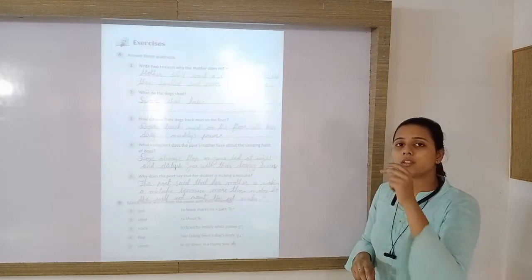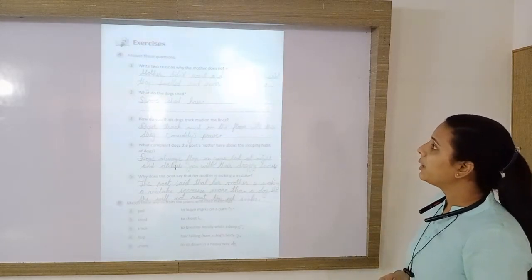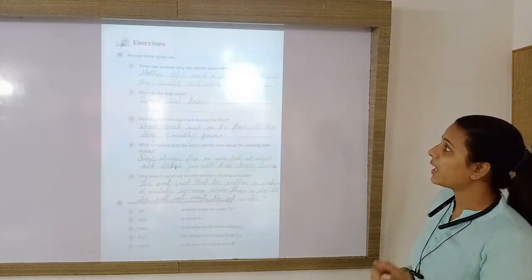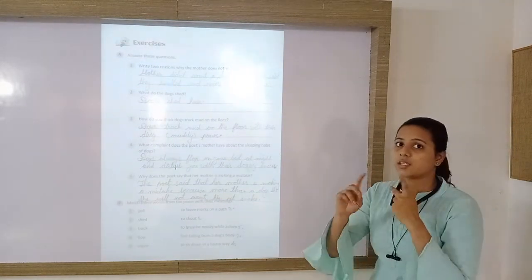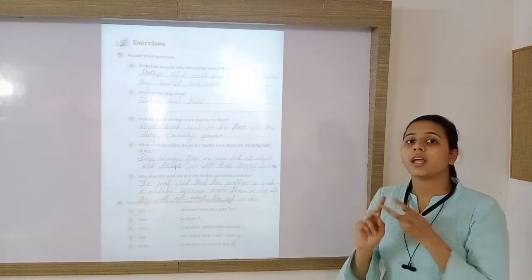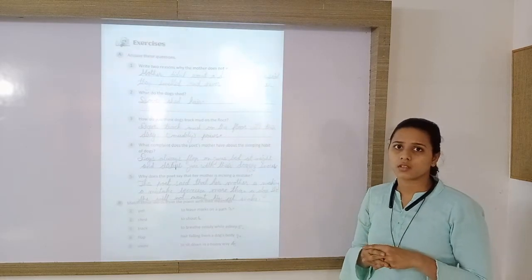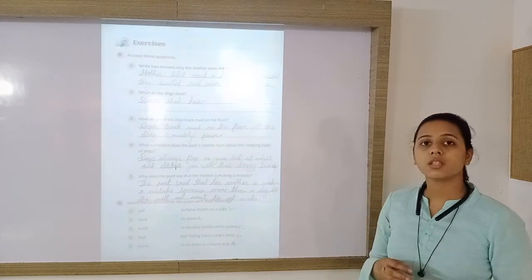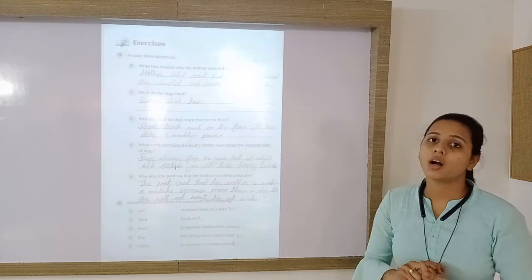Any two reasons from these you have to write here. Mother did not want a dog because she said they smell and never obey orders. They smell bad and never obey our orders. When we ask them to sit, they will not sit. So they will not obey our orders. These were the two reasons which she gave to not take a pet dog at home.